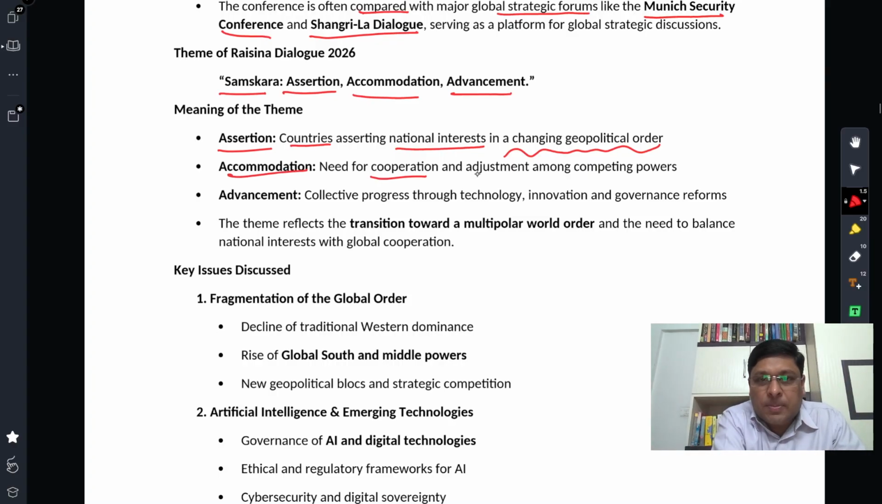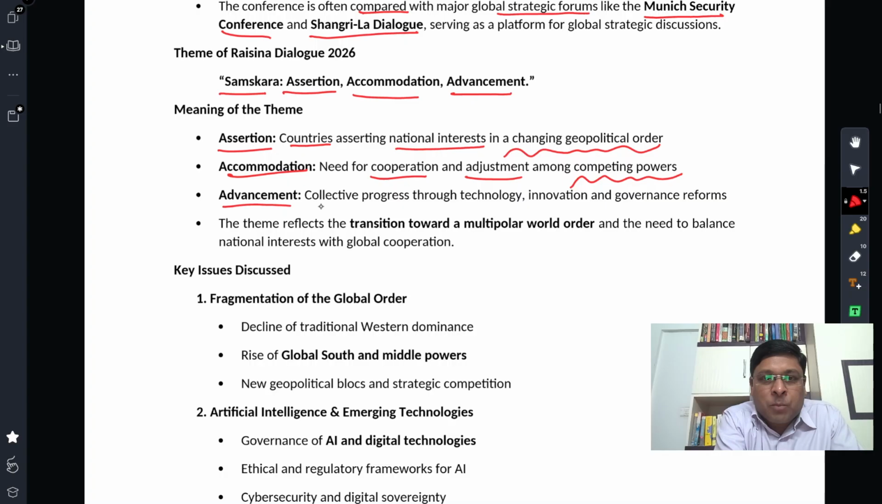Second, accommodation: need for cooperation and adjustment among competing powers. There has been intense competition among different powers in the world, and this competition should not lead to conflict. That is not in the interest of anyone. That's why this competition should be based on accommodation of the interests of different countries. That's why cooperation and adjustment with each other.